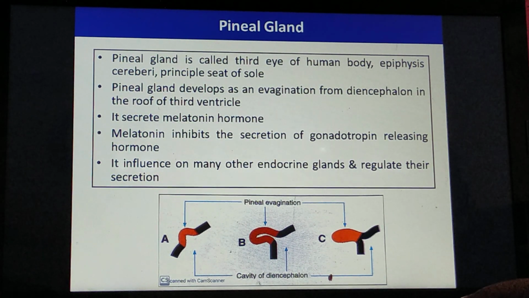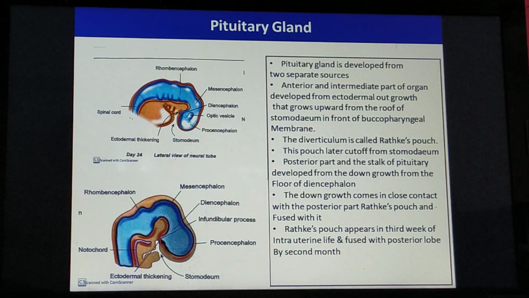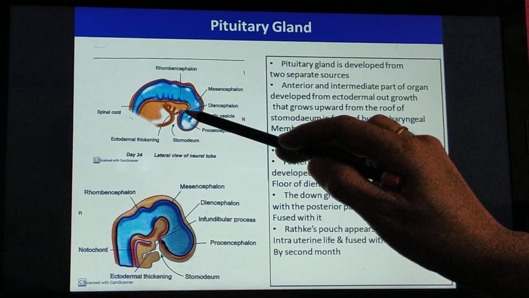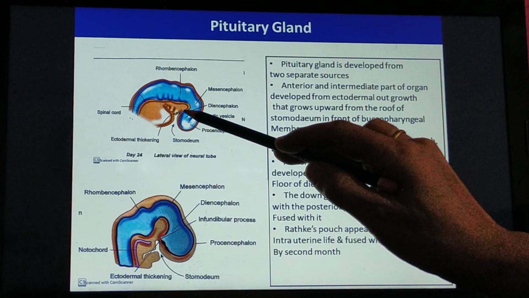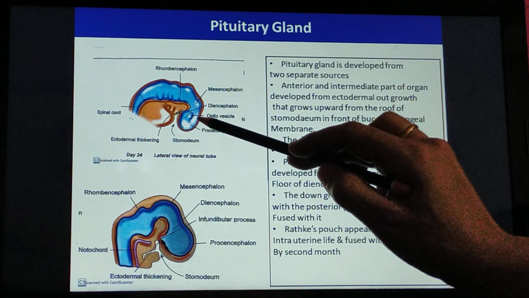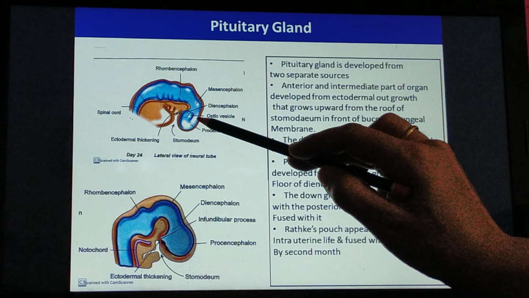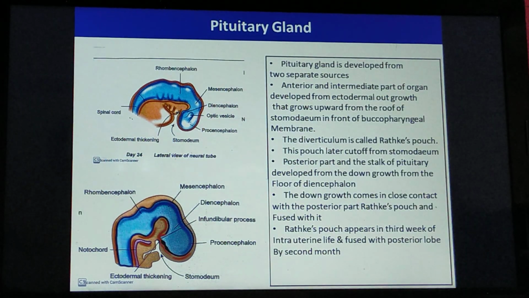The pineal gland develops as an evagination from the diencephalon in the roof of the third ventricle. Now remember the same figure. Here, from the floor of the diencephalon, there is an evagination called the infundibular stalk. Exactly opposite to this, from the roof, there is one evagination outpouch. That is the evagination for the pineal gland.